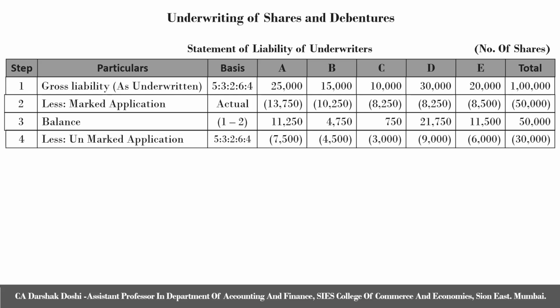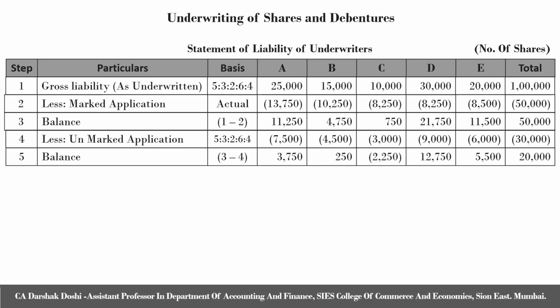Next is to find out balance. If any balance is negative, we write it down as balance, and if all the balances are positive, it becomes net liability. Here, when we find out balance, for A, it comes as 3,750, B, it comes as 250, C, it comes as negative 2,250, D, 12,750, and E, 5,500, totaling up to 20,000 shares.